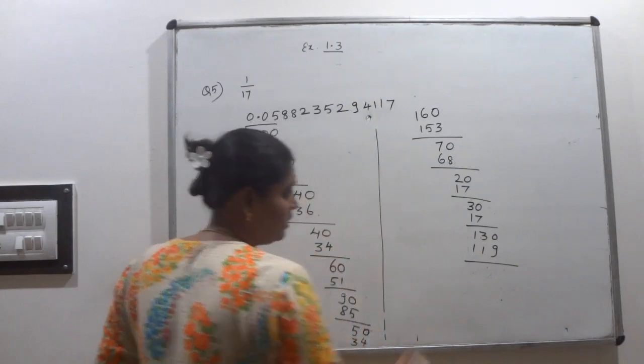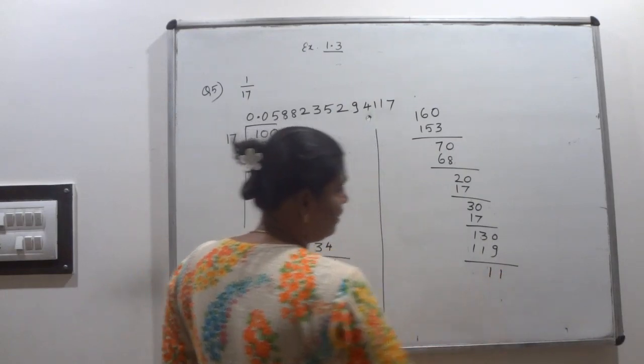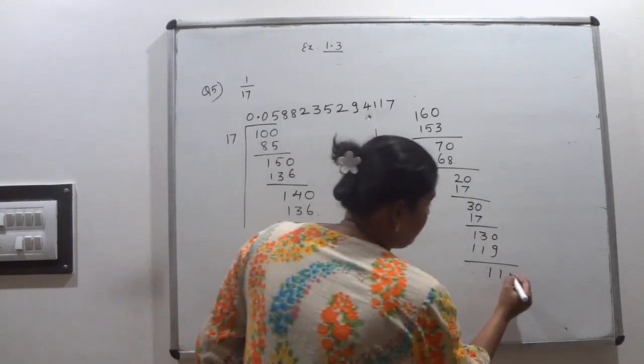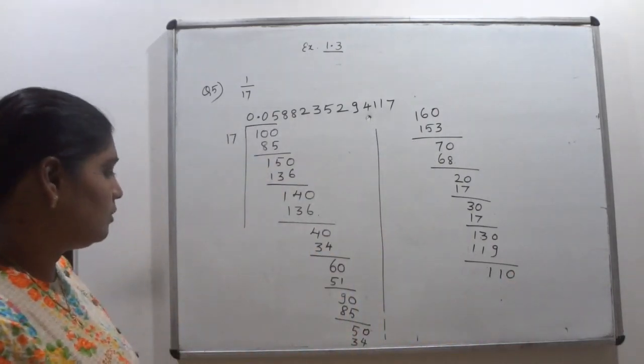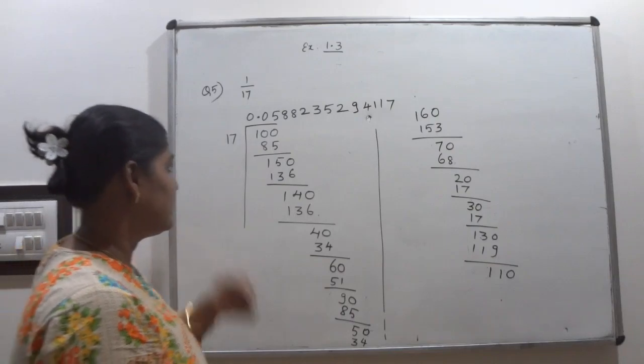119. What is the remainder here? This is 1. Again 1. So we can write it, this is what? 110. So how many times will it go? 110. So we can write it by 6 times.